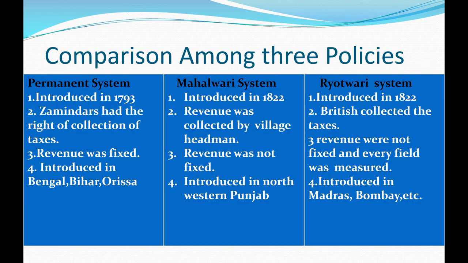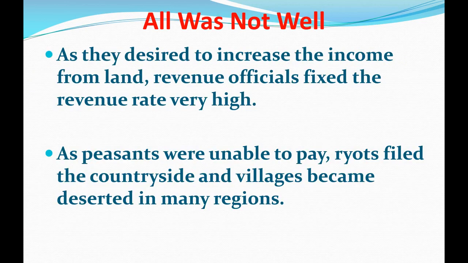So understood students about these three main revenue policies introduced by the British. Now we have learnt the differences between all the three systems of revenue collection. The Rayatwari system was also introduced by the Britishers, but soon a new problem arose. When this Rayatwari system was introduced, it also did not get success. This system also faced some problems. And what were these problems? Now we will discuss it.